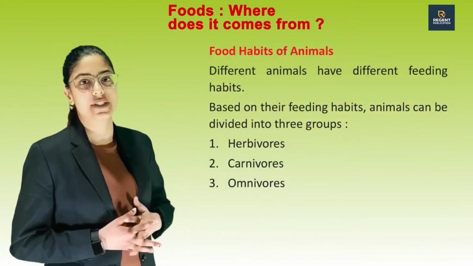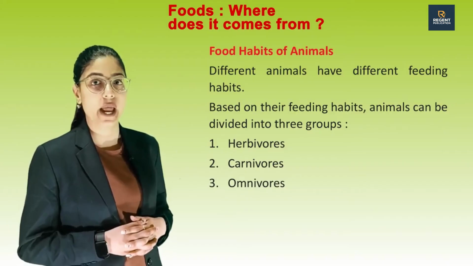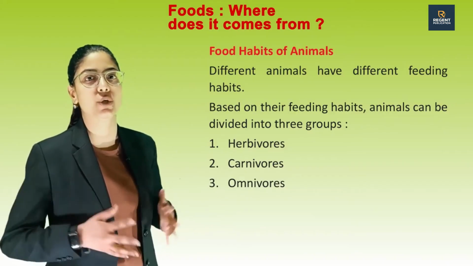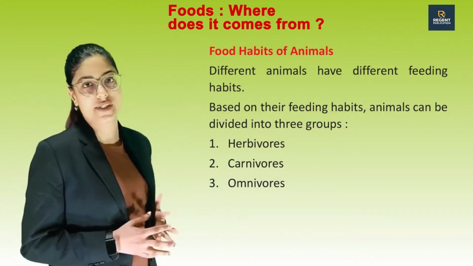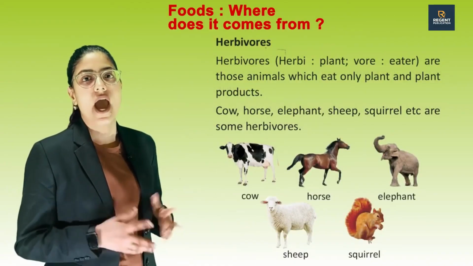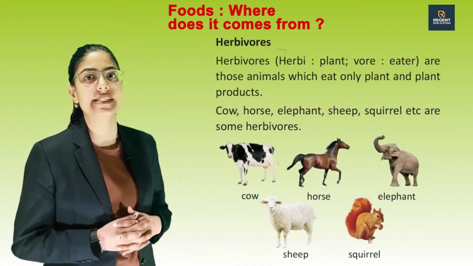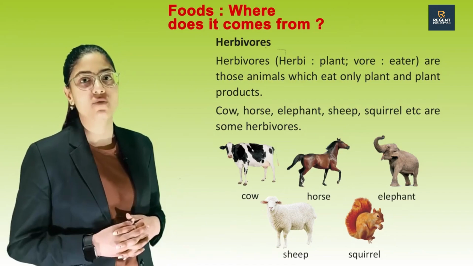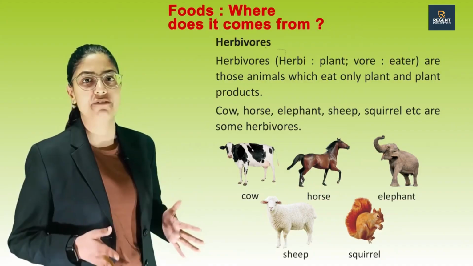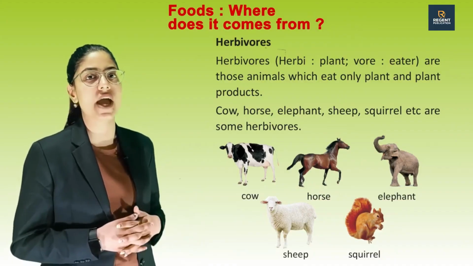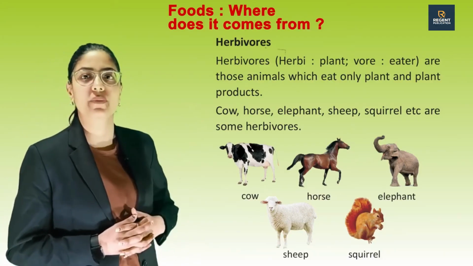Food habits of animals. Different animals have different feeding habits. Based on their feeding habits, animals can be divided into three groups: herbivorous, carnivorous, omnivorous. Herbivorous: herbi means plant, whereas vor means eater. These are those animals which eat only plants and plant products. Cow, horse, elephant, sheep, squirrel, etc. are some herbivorous animals. See these examples of herbivorous animals.